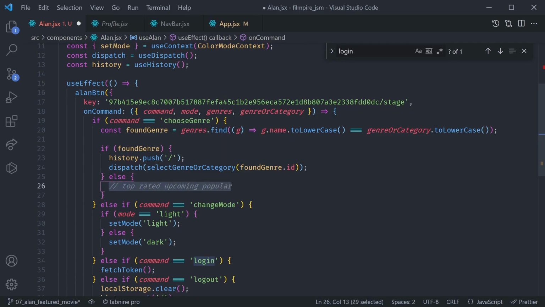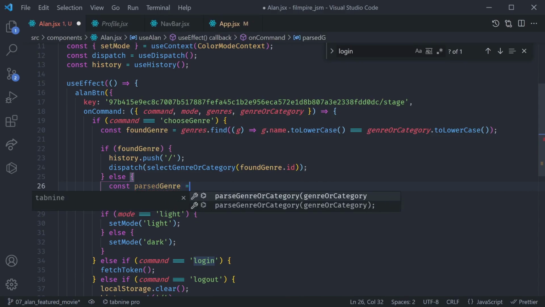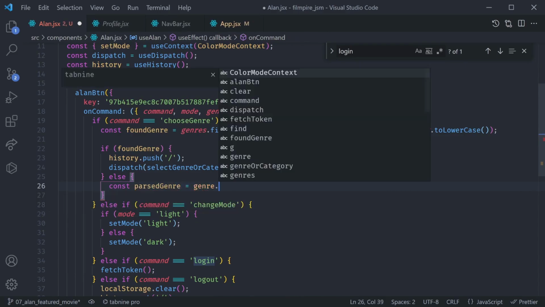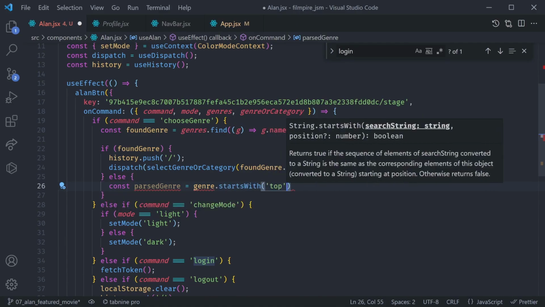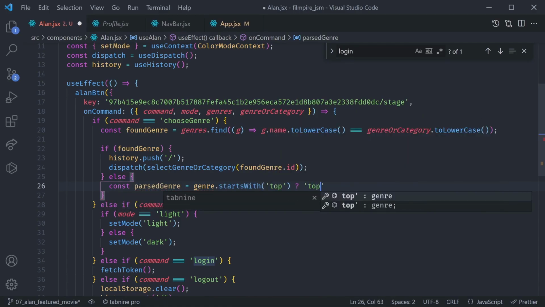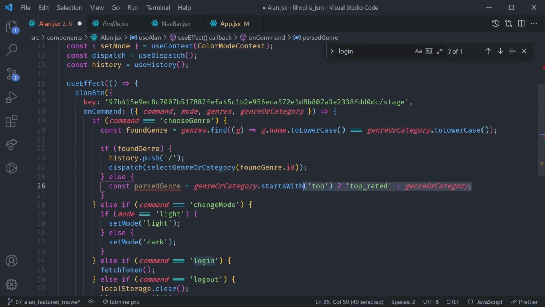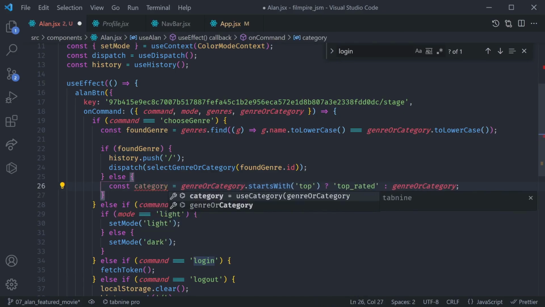To fix that, we have to say const parsed genre is equal to genre dot starts with. If it starts with top, in that case we want to return top rated, else we simply want to return the genre. Also, the genre wouldn't be appropriate name, so genre or category will be better, and this here is definitely going to be a category.